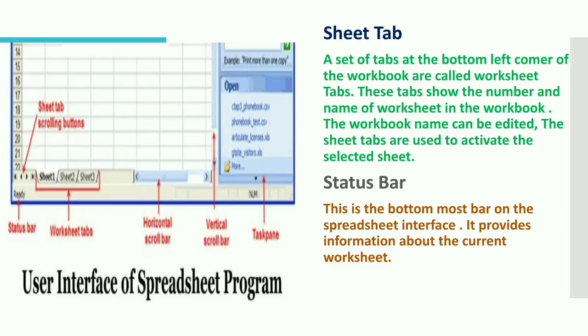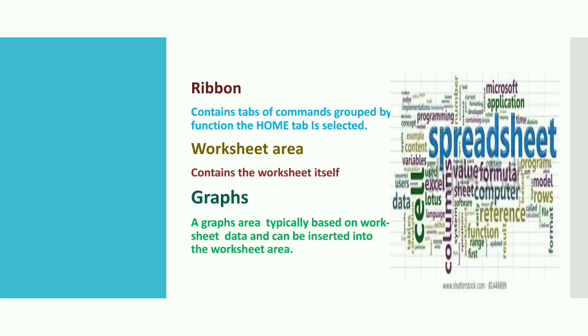Status bar. This is the bottommost bar on the spreadsheet interface. It provides information about the current worksheet. Next is the ribbon. The ribbon contains tabs of commands grouped by function. The Home tab is selected. Worksheet area. The worksheet area contains the worksheet itself. Graphs. Graphs are typically based on worksheet data and can be inserted into the worksheet area.